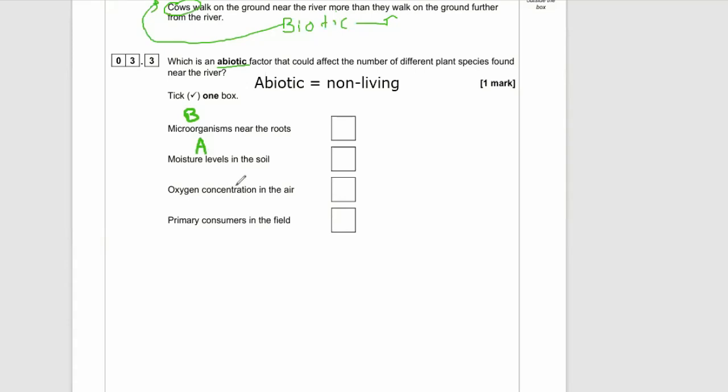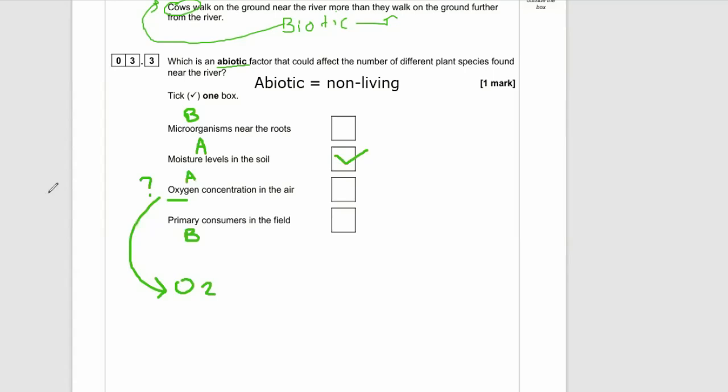Moisture levels in the soil, that's abiotic. Then we have the oxygen concentration in the air. Oxygen's not alive, it's an element or a molecule, so it's abiotic. And then we have primary consumers in the field, which is biotic. So we're really looking at answer 2 and 3. And the answer is 2, the moisture levels in the soil.